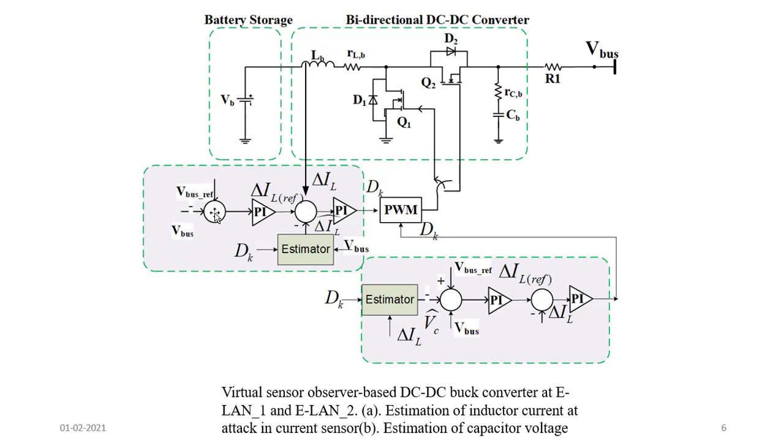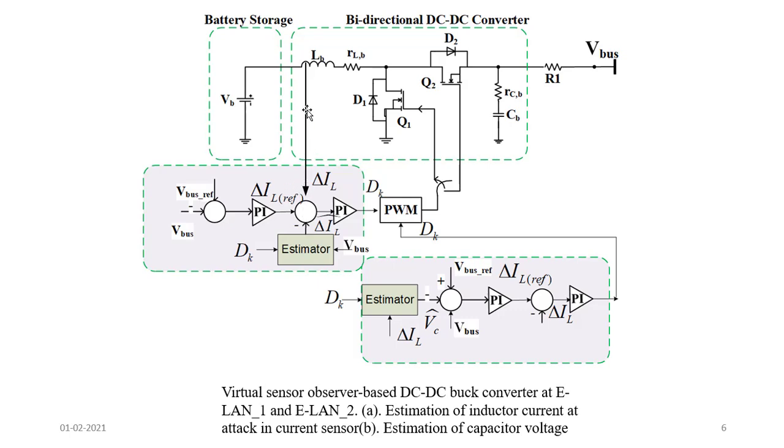We compare the actual bus voltage with the reference, and the error will be generated. That error goes to a PI controller, and from the PI controller the current reference will be generated. We actually take the current from the inductor and generate the error signal. The important thing here is that we take the duty as feedback and the V bus voltage as input to the estimator, and we generate the current.